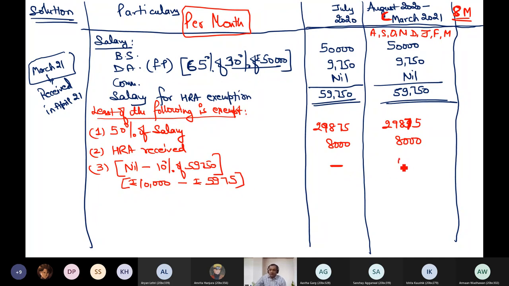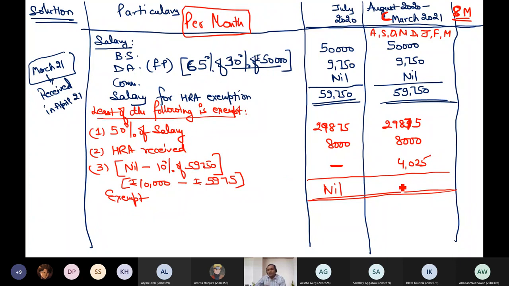It is 4,025. Is it? So which is least? So how much is least? So how much is exempt? For July, exempt is nil. From August to March, per month exemption is how much? 4,025.